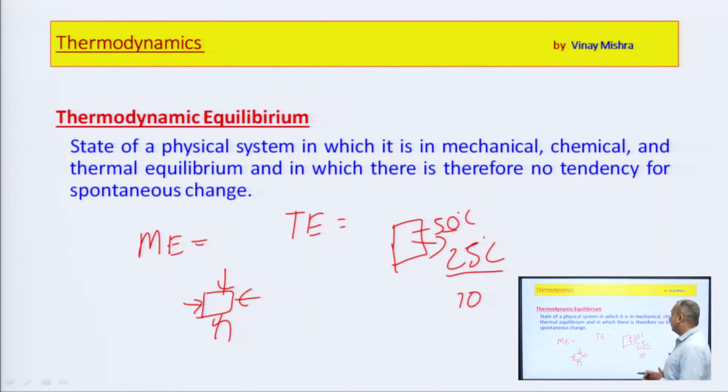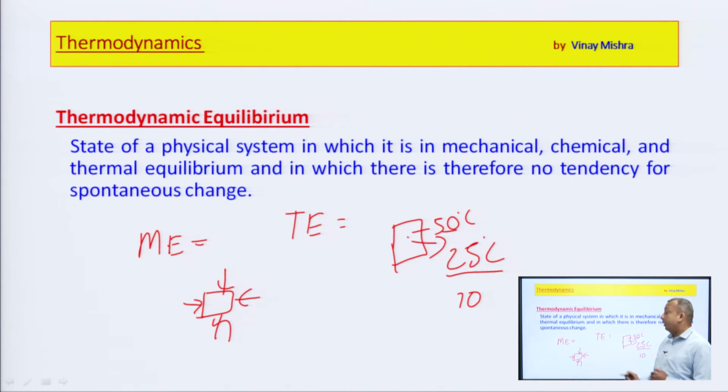This process of heat transfer is only going to stop when the temperature of the coffee is equal to the temperature of the surrounding. That means it will go around 40 degree centigrade, 30 and then 25.